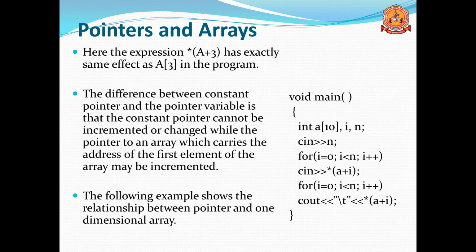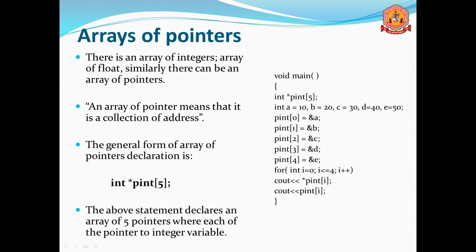The following example shows the relation between a pointer and a one-dimensional array. Here a of 10 is a constant pointer, so n values are inserted. In a of I, the first case is 0, the second 1, the third 2, and so on till 9. While displaying also, star of a plus I, first 0, then 1, then 2, like that till 9. This is about pointers and arrays.